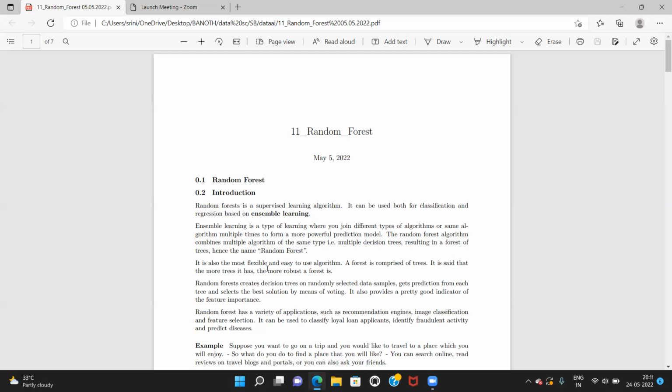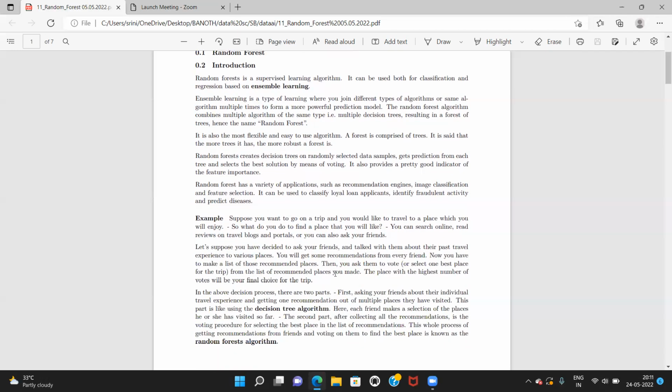It is also the most flexible and easy to use algorithm. A forest is comprised of trees. It is said that the more trees it has, the more robust a forest is. Random forest creates decision trees on randomly selected data samples, gets a prediction from each tree, and selects the best solution by means of voting. It also provides a pretty good indicator of the feature importance.